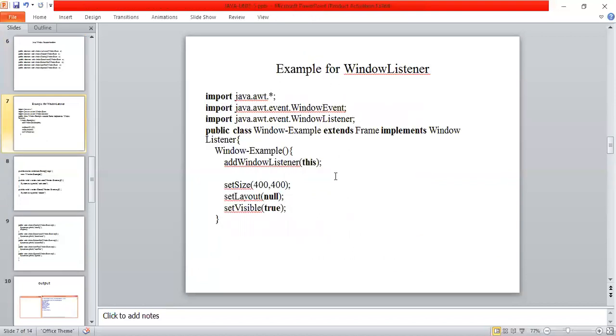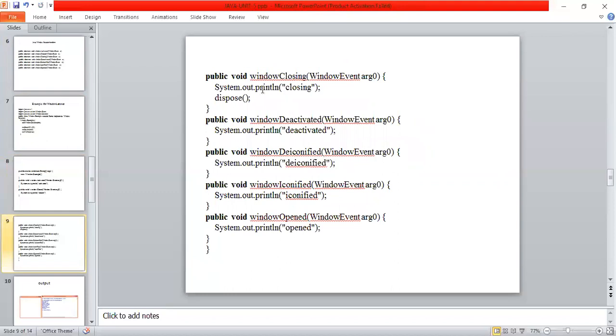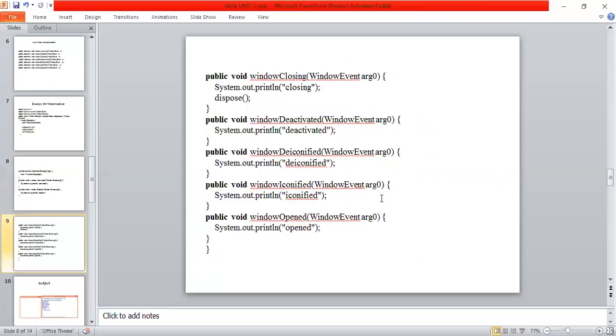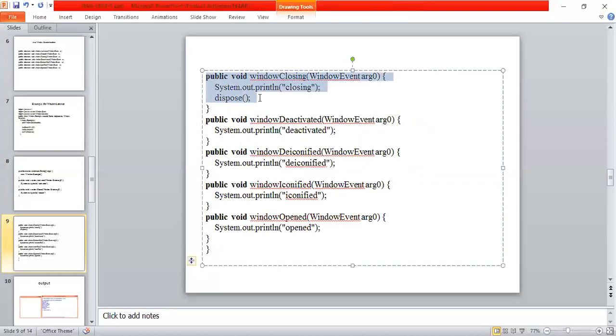So observe the program carefully. Here I have written all the 7 methods: 1, 2, 3, 4, 5, 6, 7. But out of 7, I'm executing only this one. So this method only I'm trying to execute. So this is a drawback of this window listener interface.